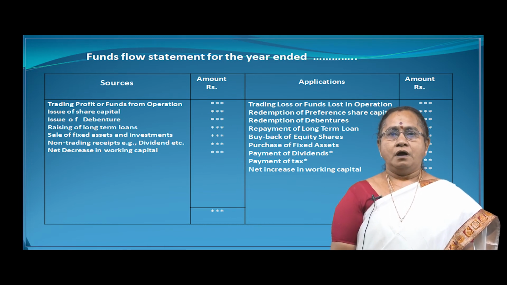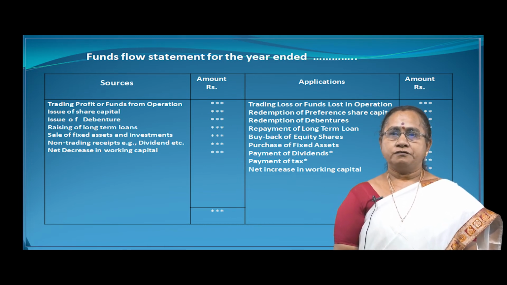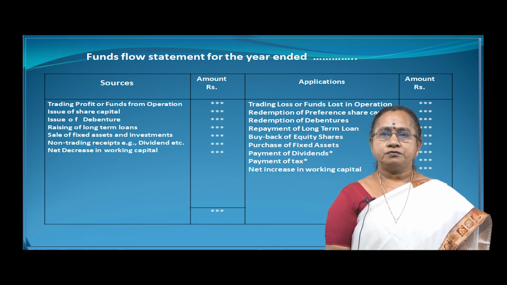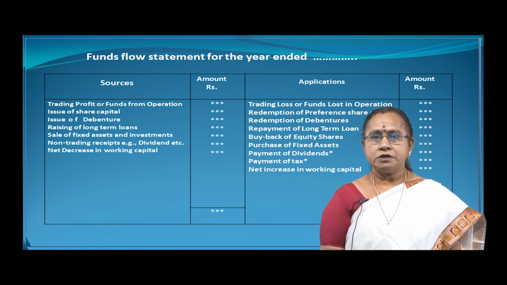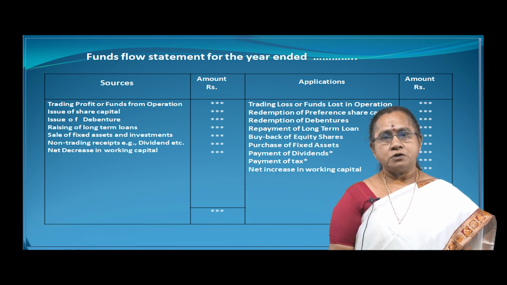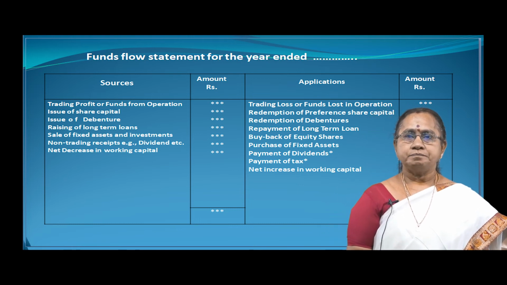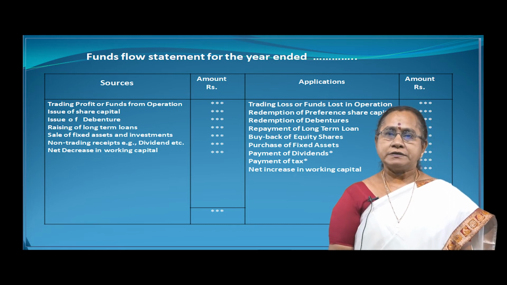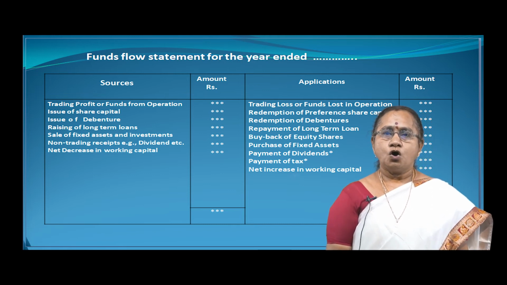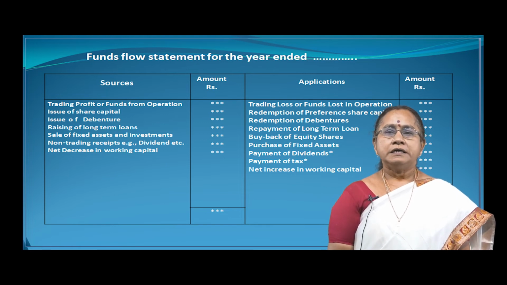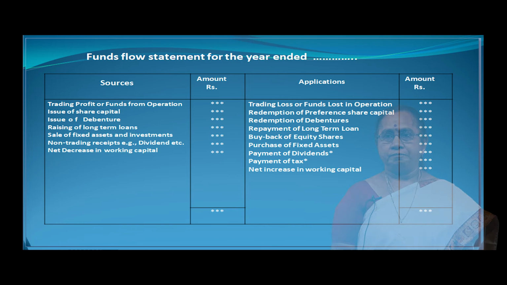Then come all the external sources of funds: issue of share capital, issue of debentures, sometimes issue of preference shares, raising of long-term loans, sale of fixed assets and investments, non-trading receipts like dividend received, and decrease in working capital.